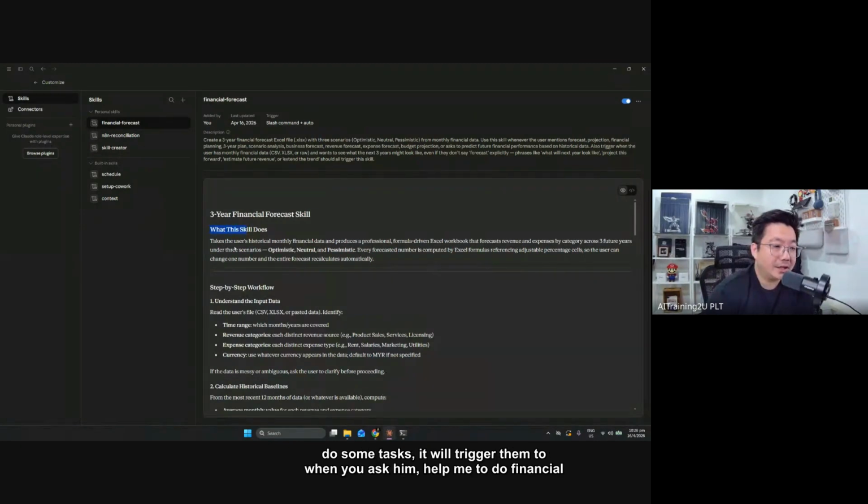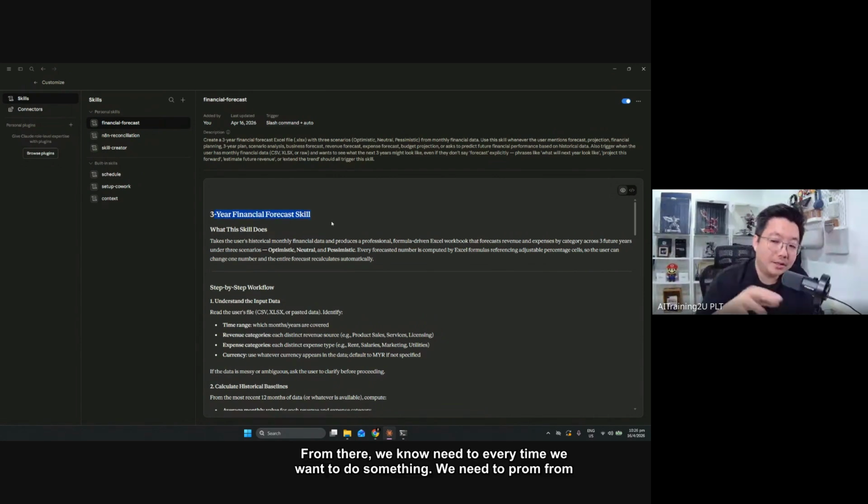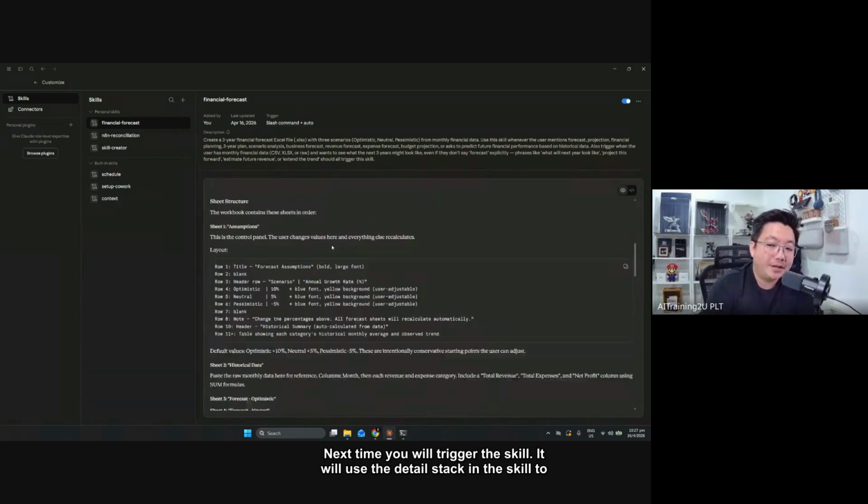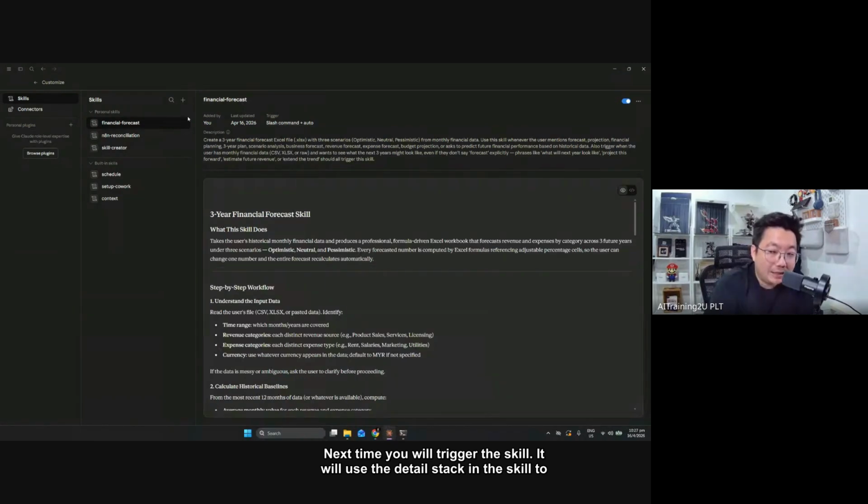What does this skill do? It means that when the agent does some tasks, for example when you ask it to help me do a financial forecast for the next 3 years, it will trigger the agent to use this skill and apply it to their work. From there, every time we want to do something, we no need to prompt from A to Z, from JB to Penang, prompt all the way. No need. We just set the skill one time. Next time, it will trigger the skill and use the detailed steps in the skill to execute the task.